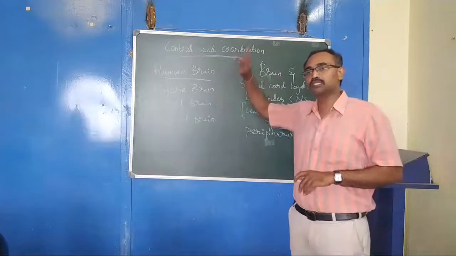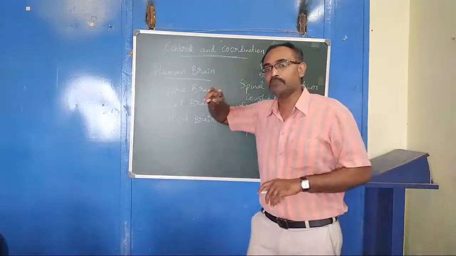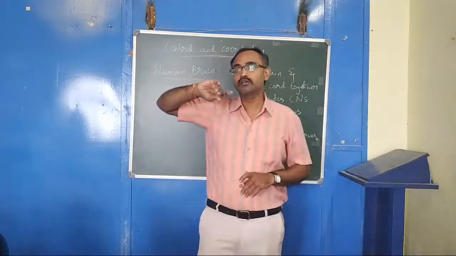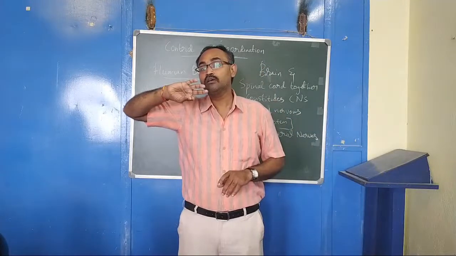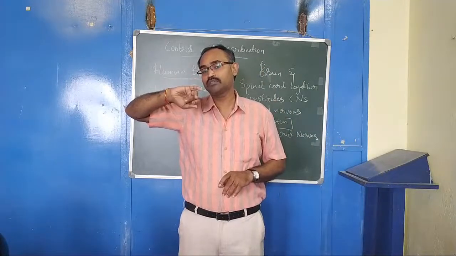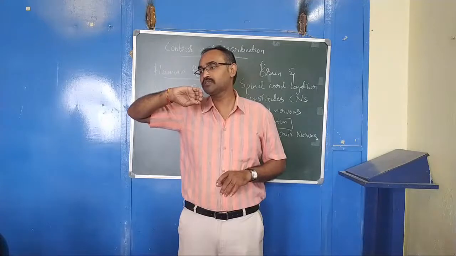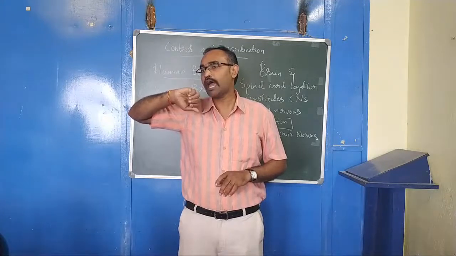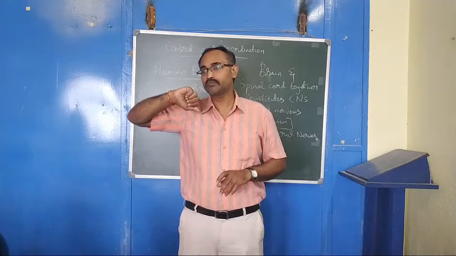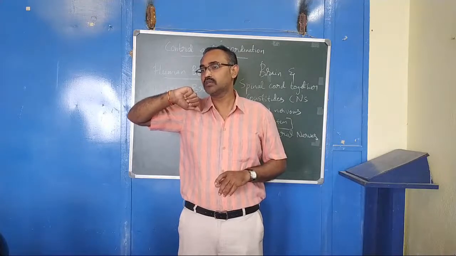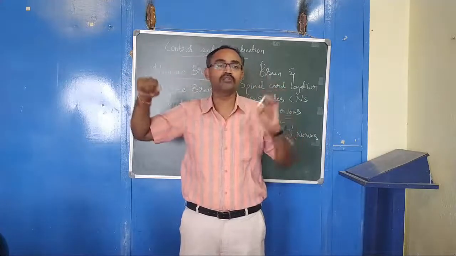So different parts: cerebrum, cerebellum, pons, hypothalamus, hindbrain, pituitary gland. So these are the different parts of the brain.